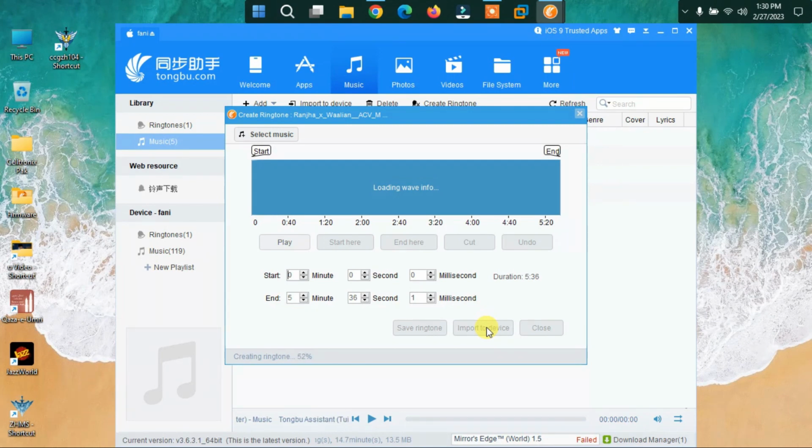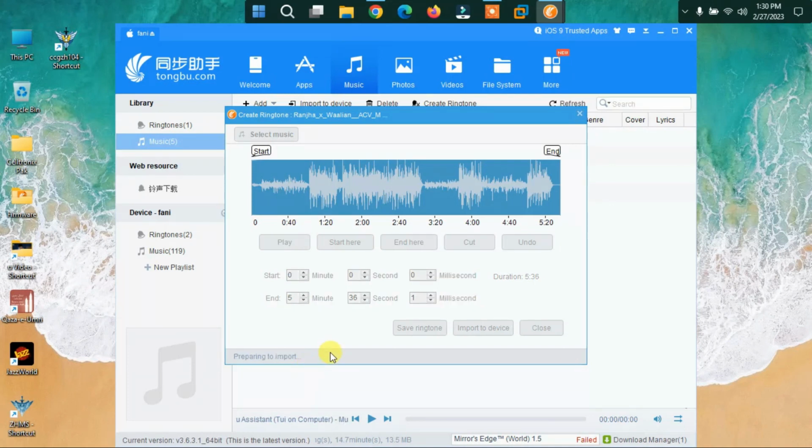Make sure your iPhone is connected to this tool and you have trusted the device, and wait till this process is completed. Here you can see the waves of my ringtone. It will take a little bit of time, so don't worry about it. I'm gonna skip a little bit of this video.